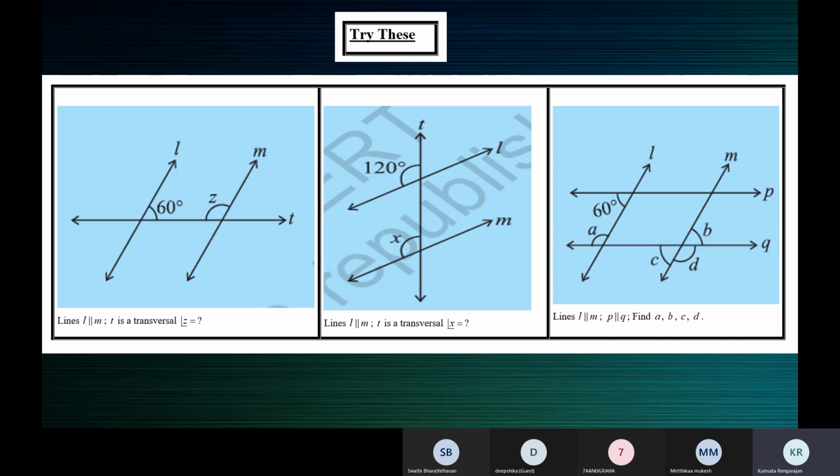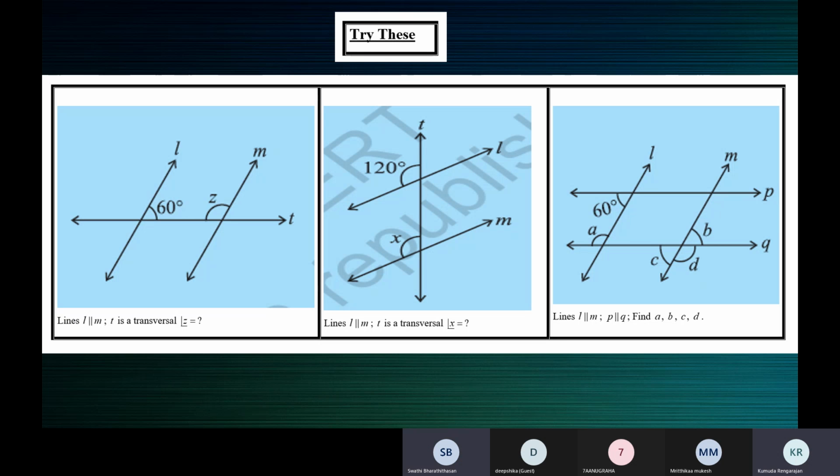Yeah, we'll just see it again. We'll discuss the third figure again. Tell me. Ma'am, shall I say? Yeah. Always mention the parallel lines and the transversal first.